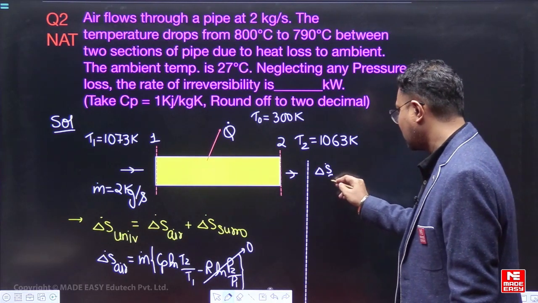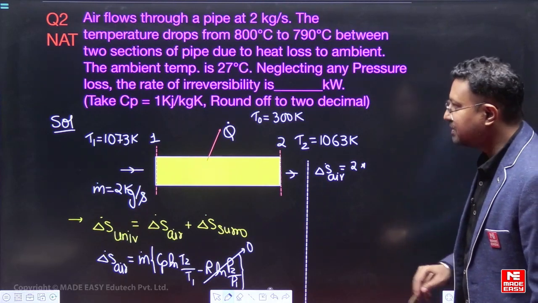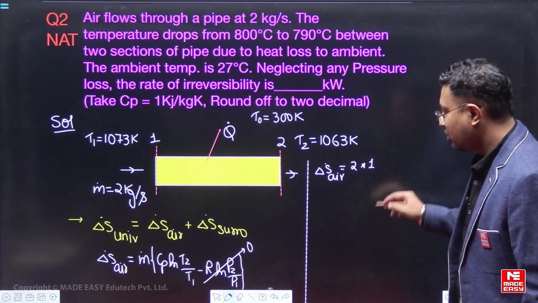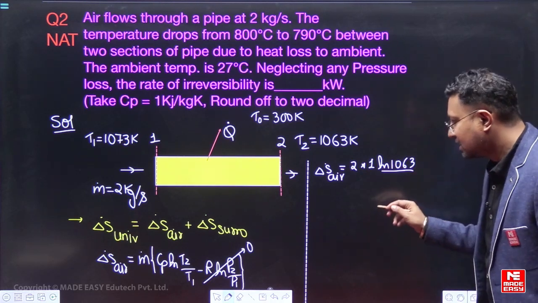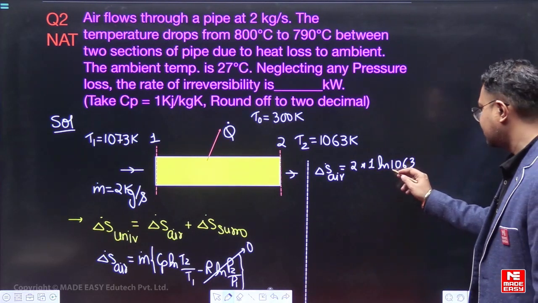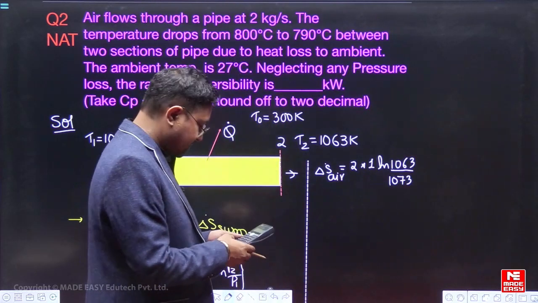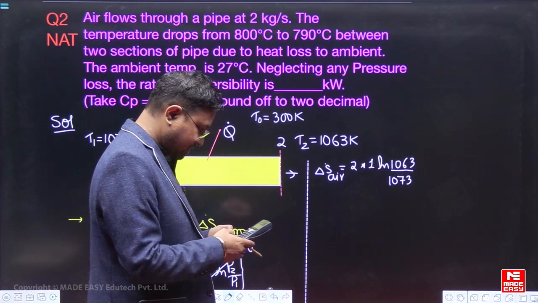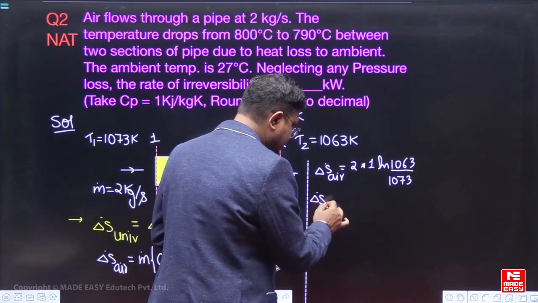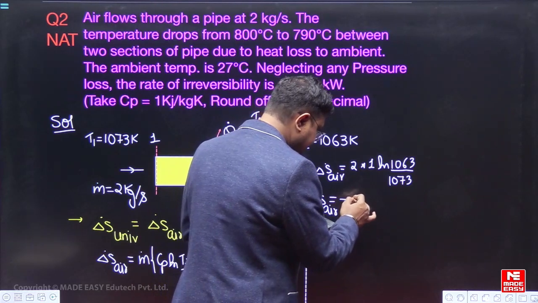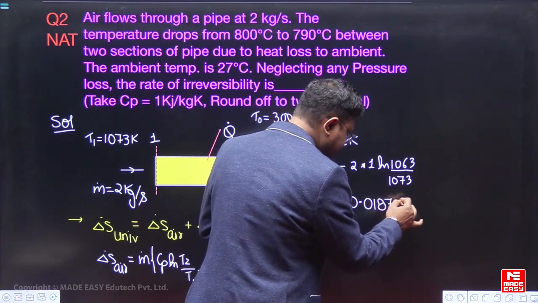So delta S dot air will be equal to mass flow rate, which is 2 kg per second, into Cp. How much is Cp? Cp is 1, into ln of final temperature, which we know is 1063, and initial temperature is 1073. So the entropy change of the air per unit time will come, 1063 divided by 1073, and ln of the answer into 2. So the value of delta S dot air is coming out to be minus 0.018726.